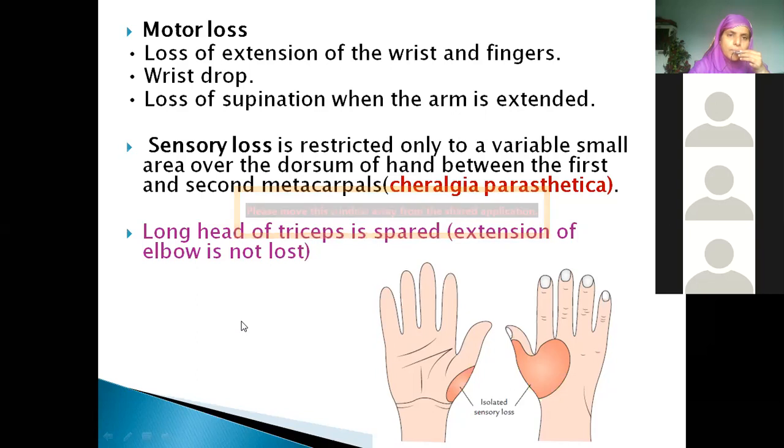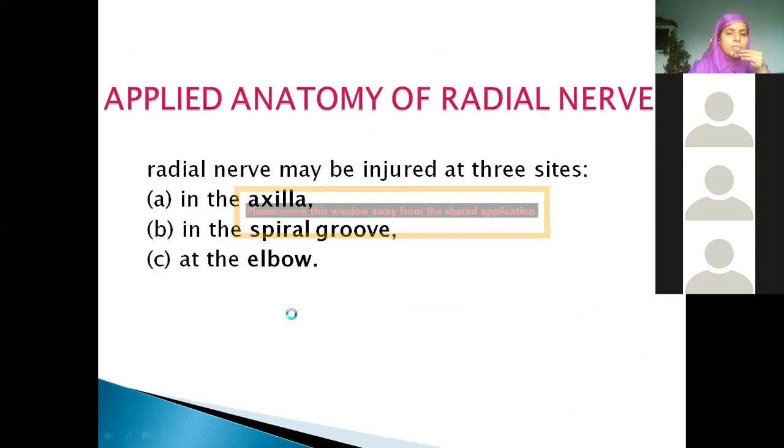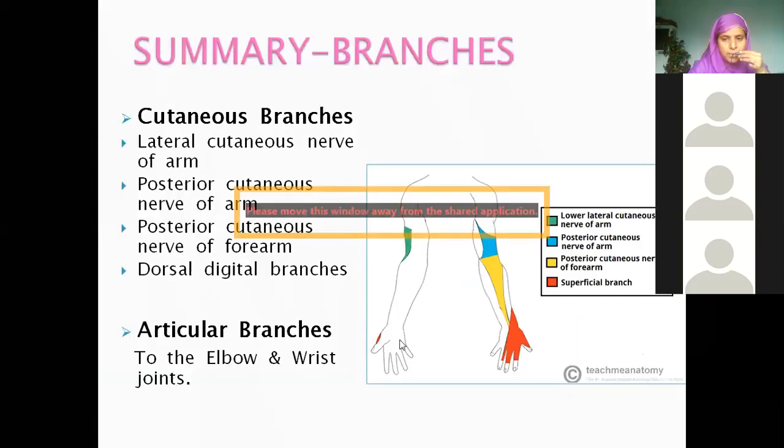Ma'am, you said something about 2.5 fingers. Can you repeat that point? If you just look at the picture, you will understand better. Whatever red, blue, yellow, and red areas there are, these are all cutaneous branches of the radial nerve: lower lateral cutaneous nerve, posterior cutaneous nerve of arm, forearm, and superficial branch.